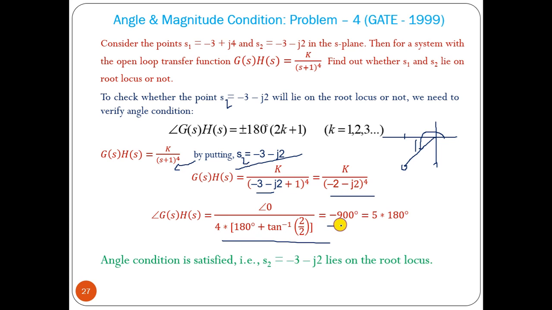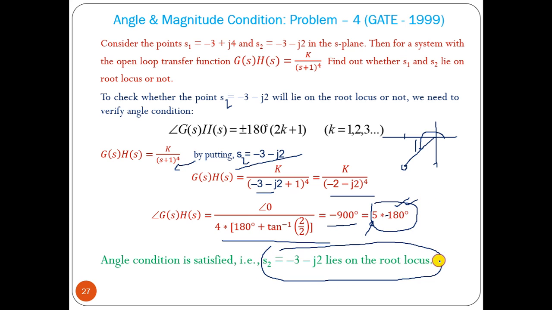So if you see, this is minus 90 degree, which is nothing but an odd multiple of minus 180 degree. What is the odd number? That is 5. So this satisfies the angle condition. So we can say s2 lies on the root locus.